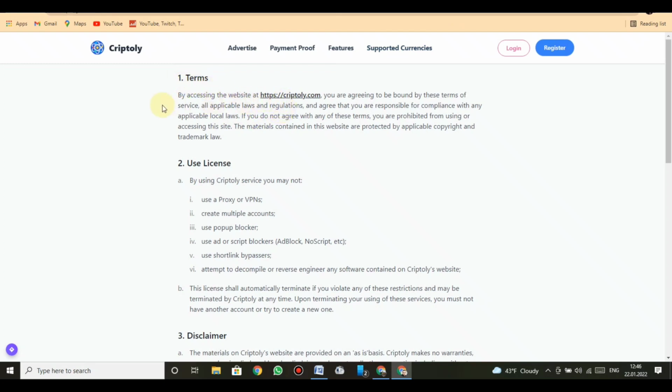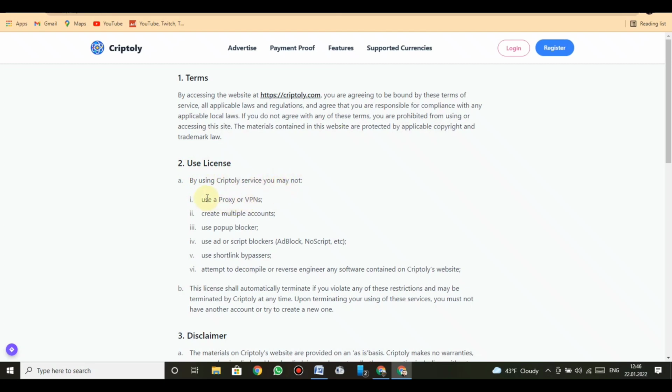1. Terms. By accessing the website at URL, you are agreeing to be bound by these terms of service, all applicable laws and regulations, and agree that you are responsible for compliance with any applicable local laws. If you do not agree with any of these terms, you are prohibited from using or accessing this site. The materials contained in this website are protected by applicable copyright and trademark law. 2. Use license. A. By using CRIPTOly service you may not.